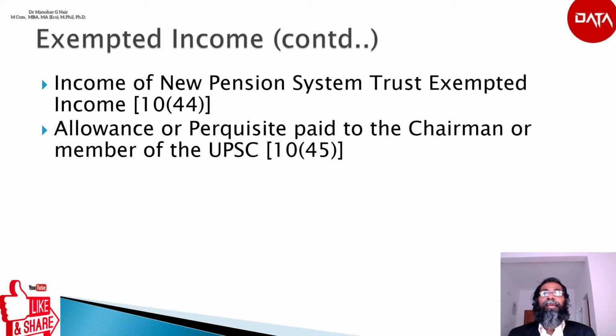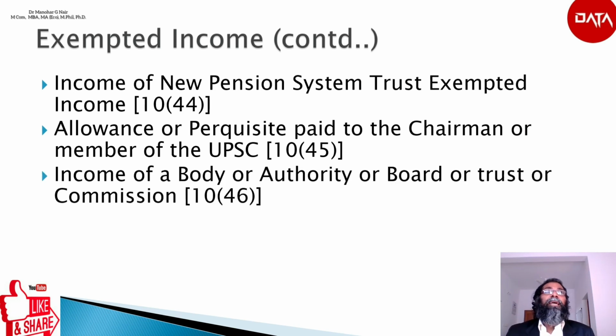And point B, in the case of retired chairman and retired members of the UPSC, a sum of maximum 14,000 per month for defraying the service of an orderly and for meeting expenses incurred towards secretarial assistance on contract basis. Also the value of residential telephone free of cost and the number of free calls to the extent of 1,500 per month over and above the number of free calls per month allowed by the telephone authorities.